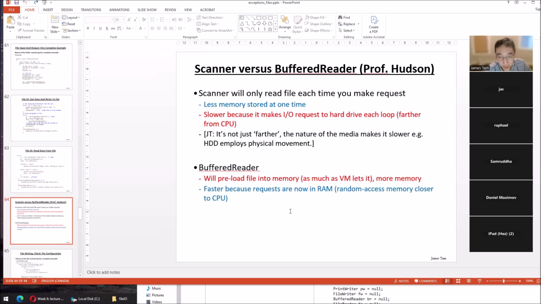Okay. Difference between scanner versus buffered reader, a quick synopsis from Professor Hudson's notes. The scanner reads a bit at a time as needed from the file. The buffered reader reads the whole thing.